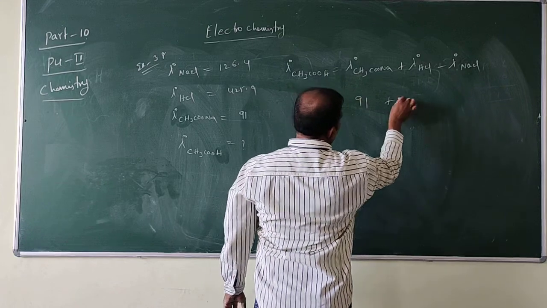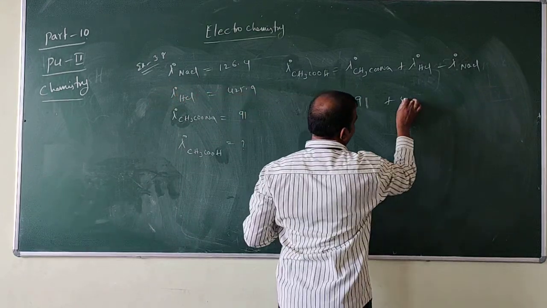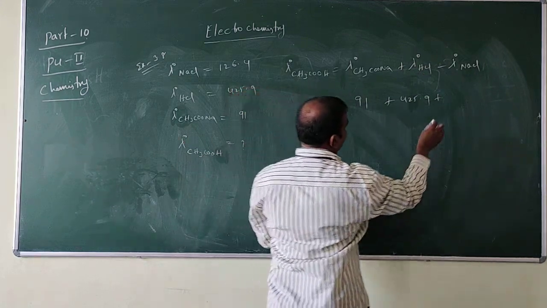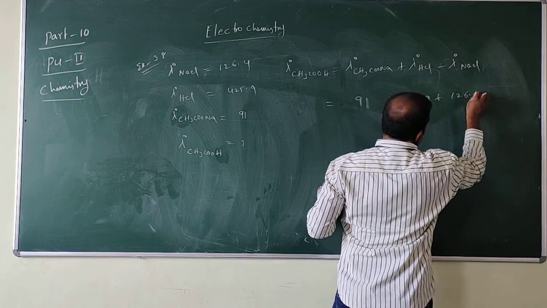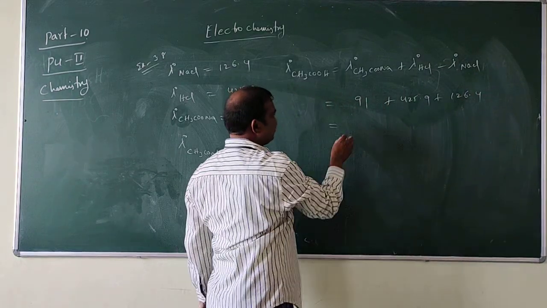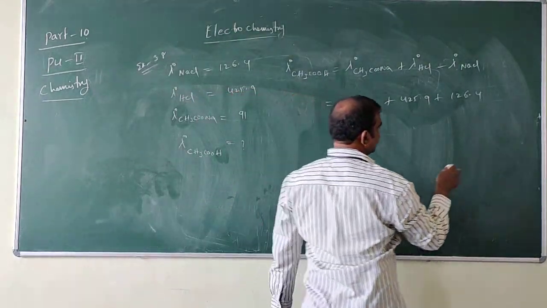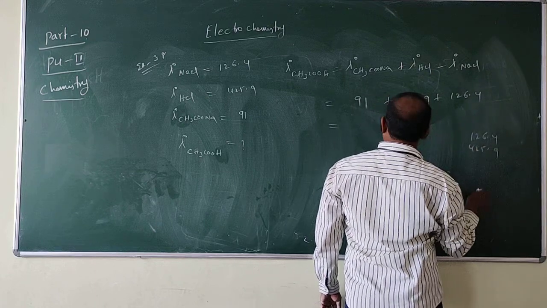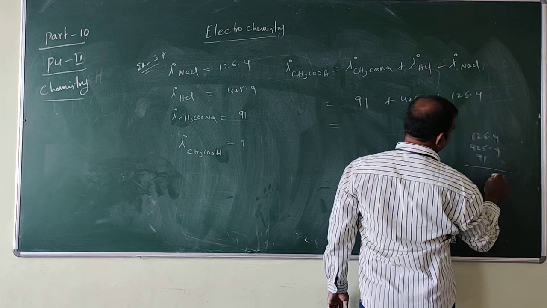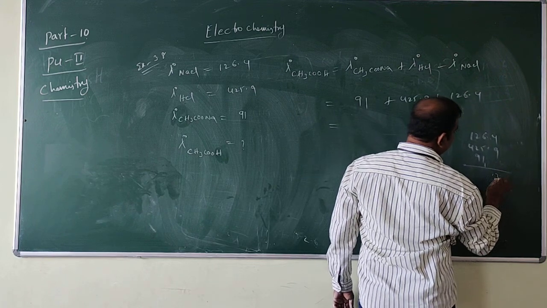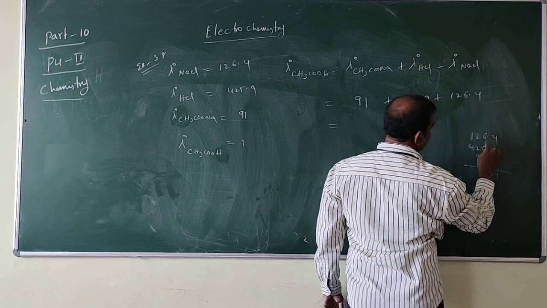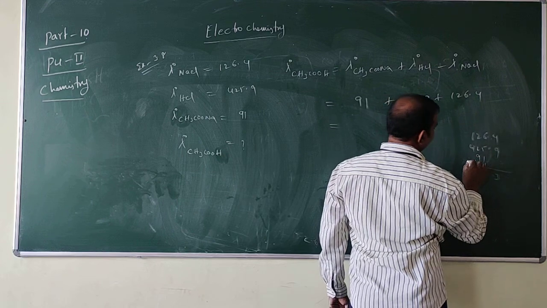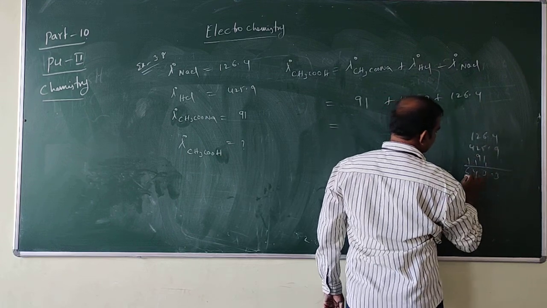So it is 91 plus lambda of HCl, 425.9, minus NaCl, 126.4. So finally we have to combine these terms: 91 plus 425.9 minus 126.4.